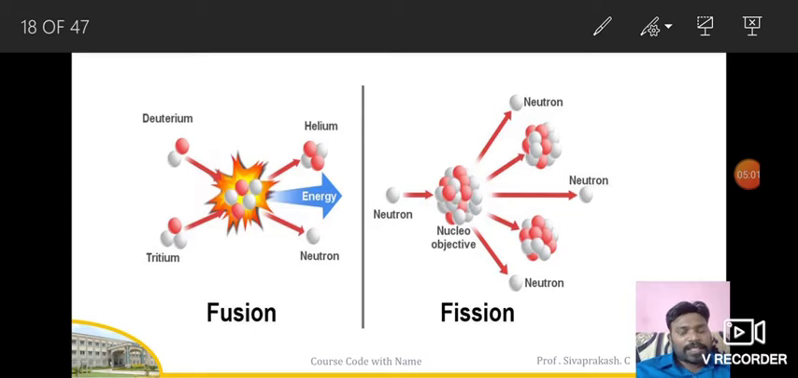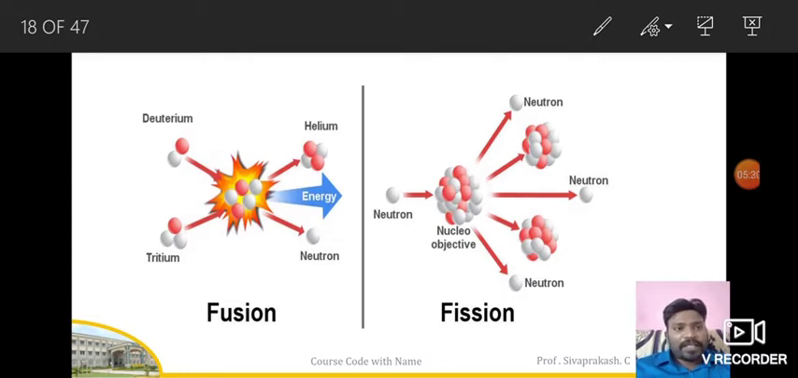So let's take a neutron coming and bombarding uranium 235. What happens? That neutron will split into small particles. If you can see in the diagram, the neutron is split into various small particles. At the same time, the nuclear fuel uranium 235, after bombardment, will also split into a number of small particles.